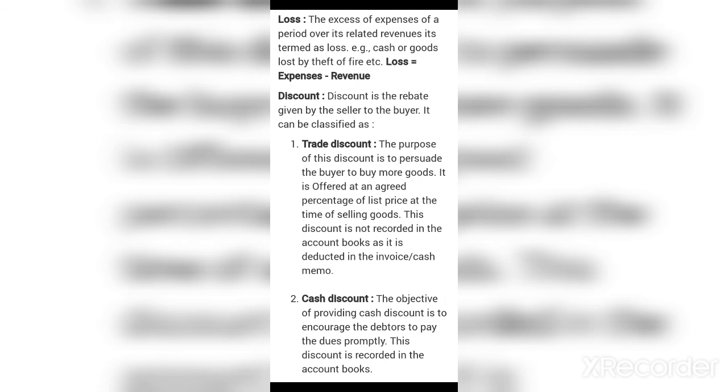So guys, we have almost completed our basic accounting terms that are